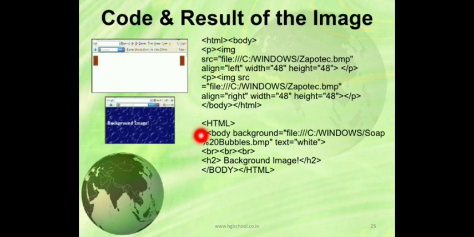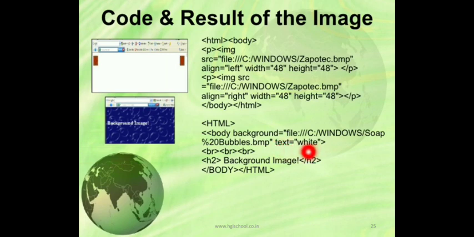It is written %20bubbles.bmp, that is the file name. No, it is soap%20bubbles.bmp. This is the actual file name, soap%20bubbles.bmp. This is another Paint file. Okay, and the text will be white. It is given text white.